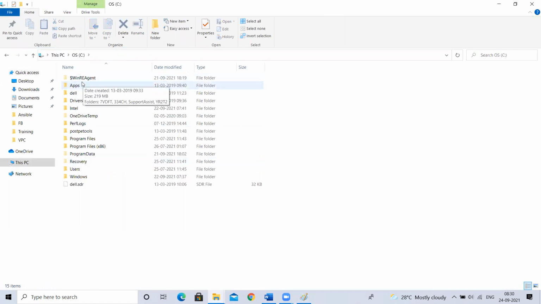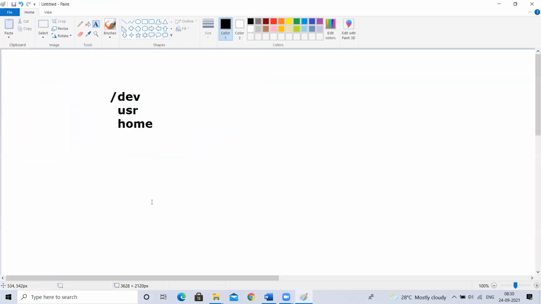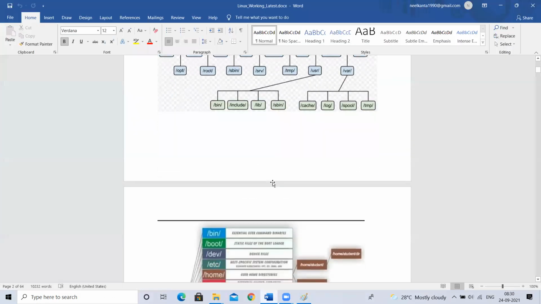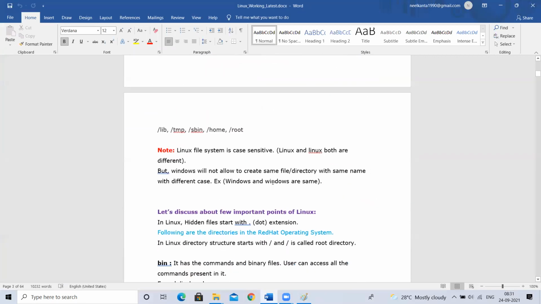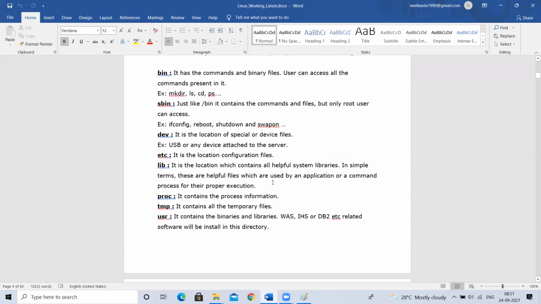These are the predefined directories. When I install the operating system, these folders come by default. I haven't installed those things. Program files, everything will get by default. Same like that, under the root directory, there will be some default directories. We need not learn everything, but we need to remember at least a few, and the meaning of each. That we will see in some time.